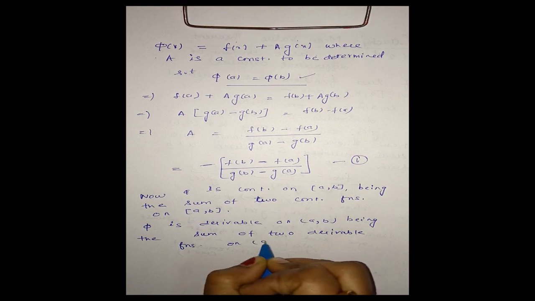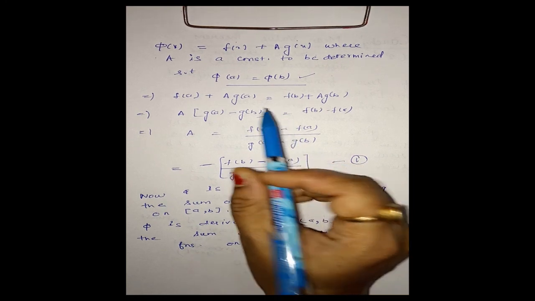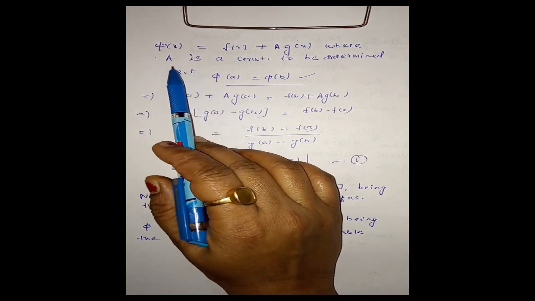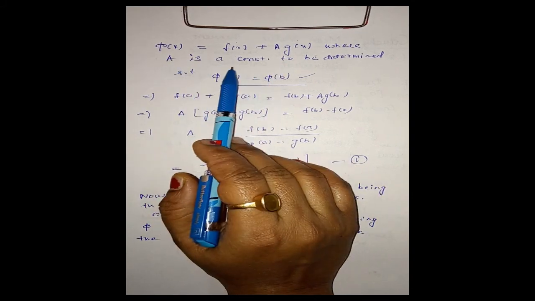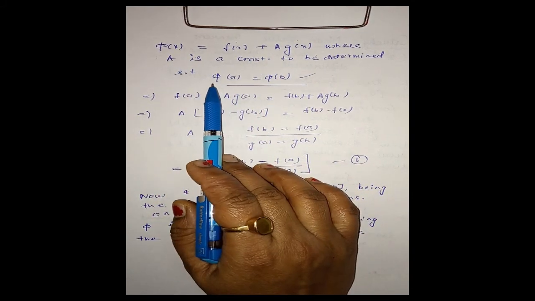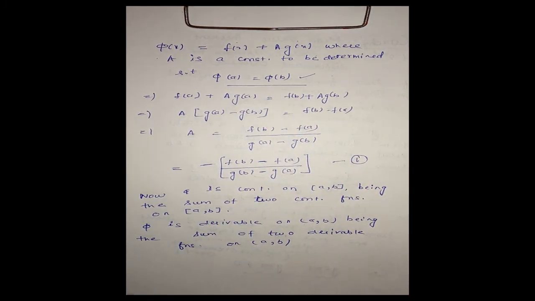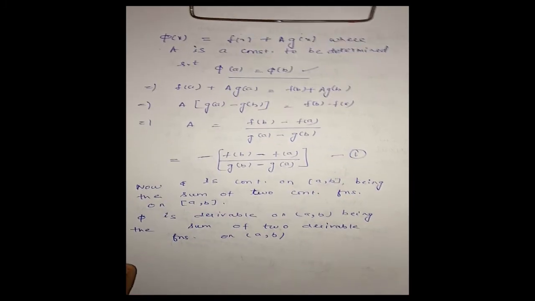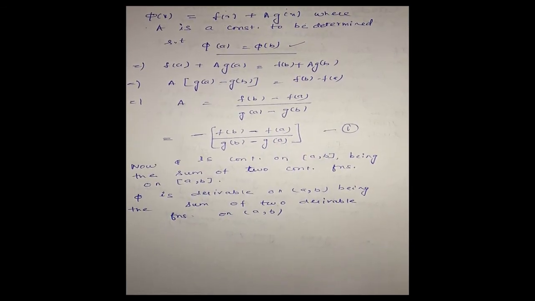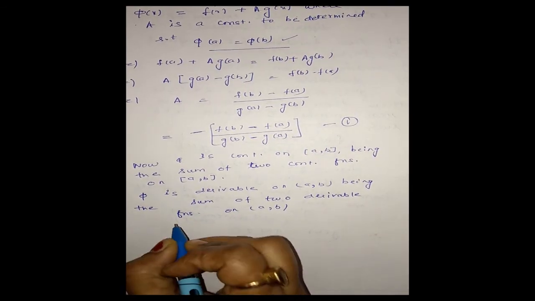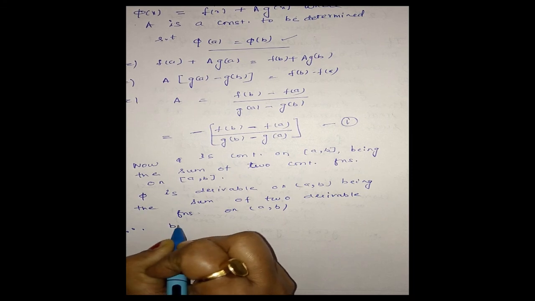And from our condition, as we have defined the constant a in such a way that phi of a is equal to phi of b, all three conditions of Rolle's theorem are satisfied. Therefore, by Rolle's theorem,